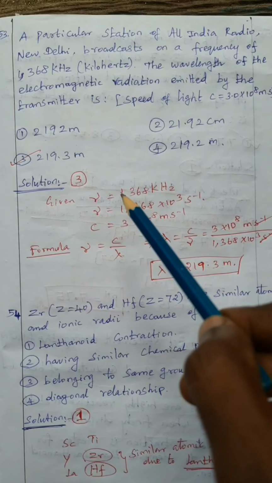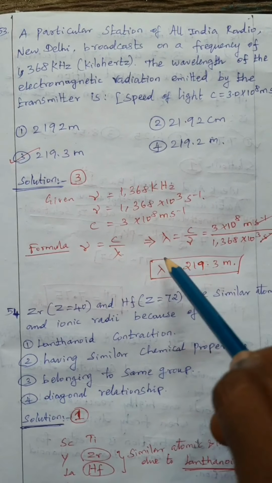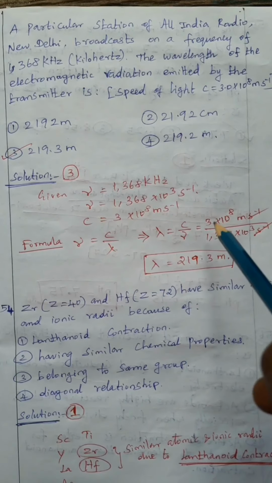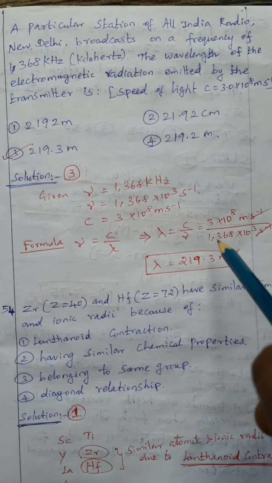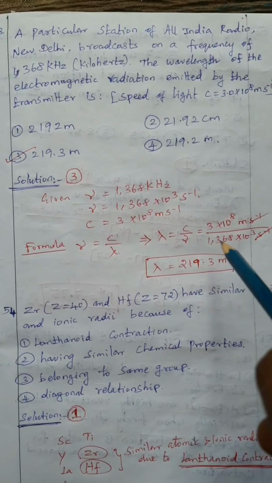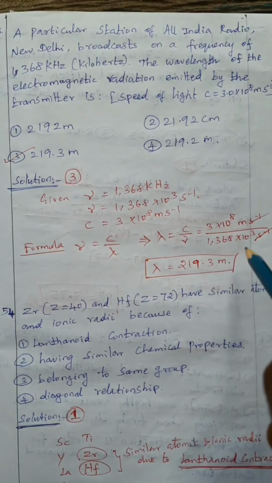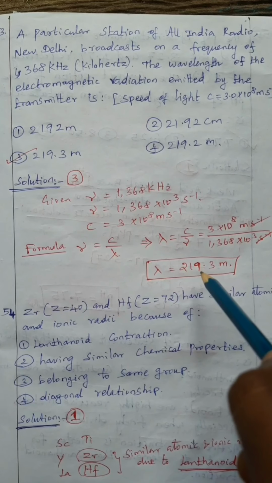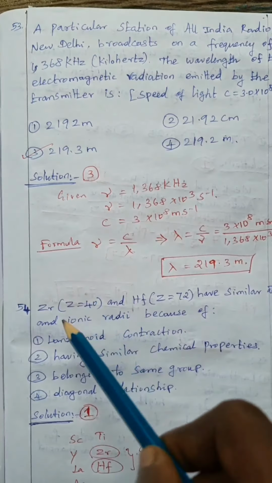Okay, so frequency formula nu equal to c by lambda. So lambda equal to c by nu. Velocity of light value is given, frequency also given கொடுத்தாச்சு. டைரெக்டாக அப்ளை பண்ணுறோம். Solve we get lambda 219.3 meter. So option 3 is answer.